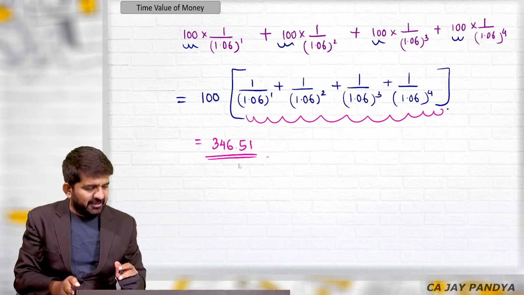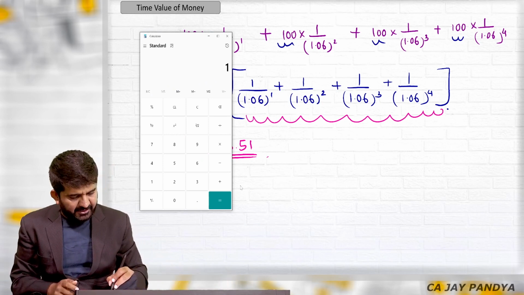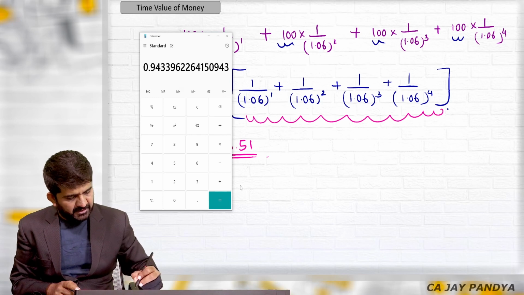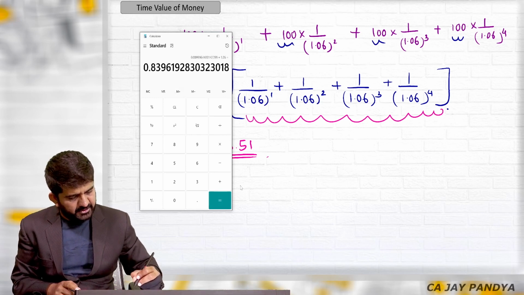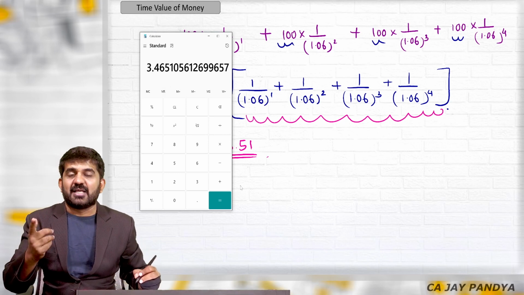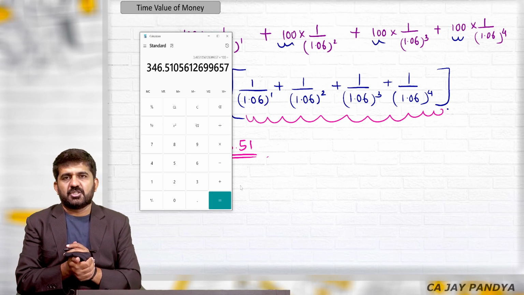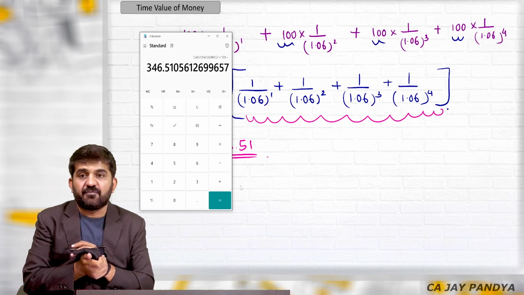Last time I'm doing it in my calculator. How to solve this bracket in my calculator? 1 divided by 1.06 is equal to, M plus, is equal to, M plus, is equal to, M plus, is equal to, M plus. MRC is the answer of this bracket. Multiplied by 100, which was taken as common, I will be getting the answer of this question, that is 346.51.